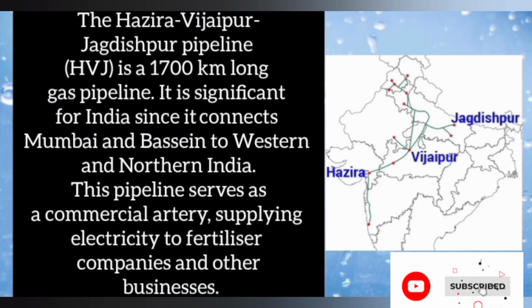Have you heard about HVJ pipeline? Yes, the Hazira Vijaypur Jagadishpur pipeline is a 1700-kilometer long gas pipeline. It is significant for India since it connects Mumbai and Basin to western and northern India. This pipeline serves as a commercial artery supplying electricity to fertilizer companies and other businesses.